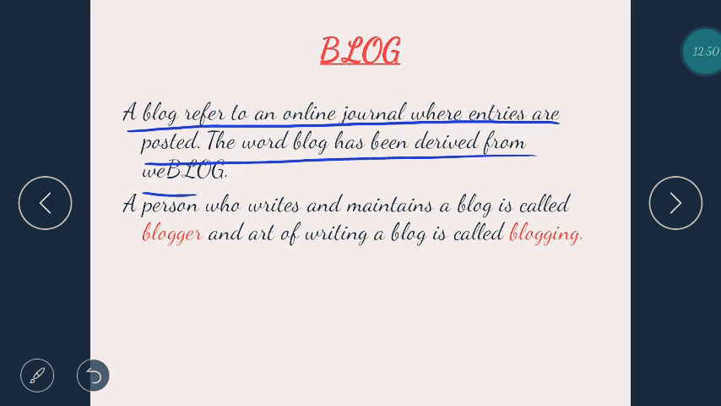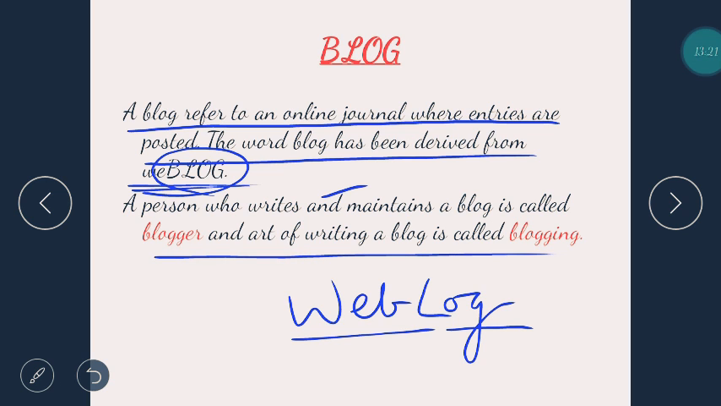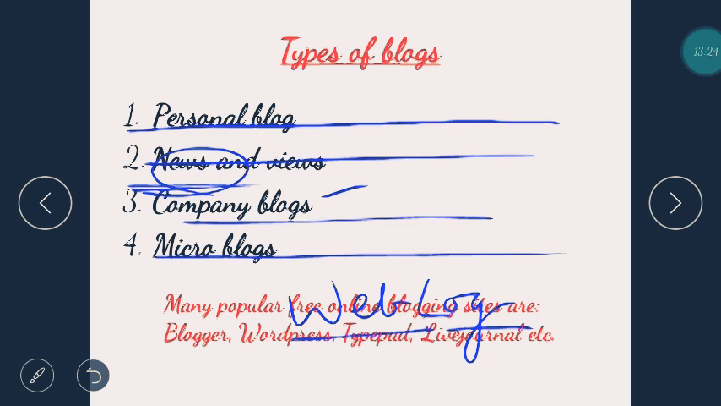The word blog has been derived from web log. It's written as vblog here, but it's wrong. It's not vblog, it's a web log. It's been written by mistake by some of the people who made it. A person who writes and maintains a blog is called a blogger, and the art of writing a blog is called blogging, which I've already told you earlier.